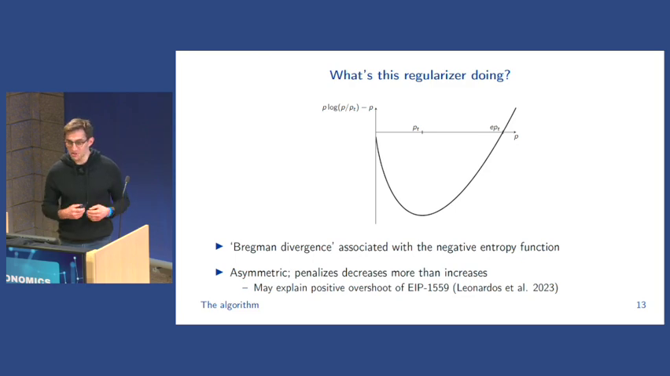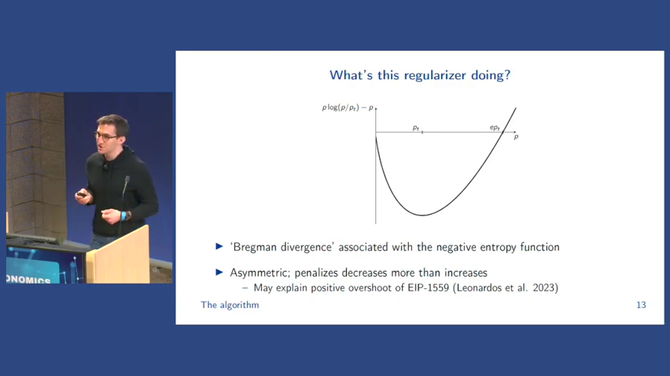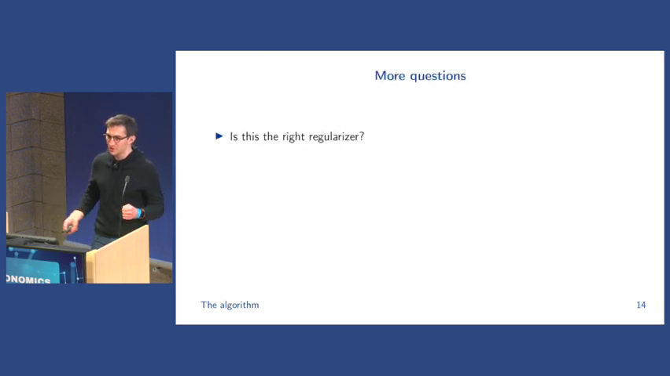This might explain some previous results, like the Leonardo et al. paper from, I think, FC in 23, that noticed the positive overshoot with 1559. So if we think about this positive overshoot, and we think about this regularizer, it's somewhat obvious that this regularizer would potentially lead to positive overshoot if we have the price going negative and positive in equal proportions, given that it penalizes the positive overshoot less.